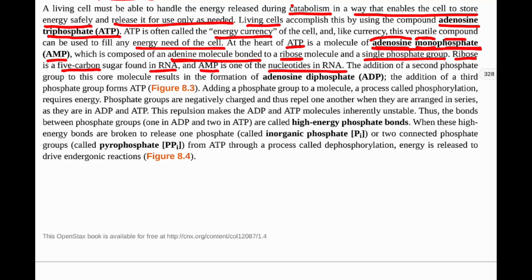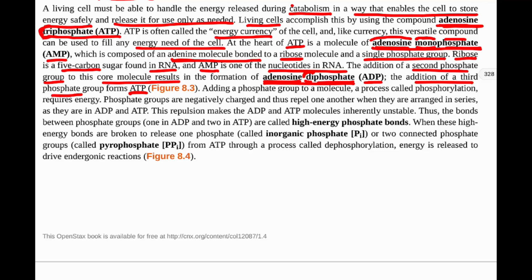The addition of a second phosphate to this core molecule results in adenosine diphosphate, or ADP. So di meaning two. So our adenosine group is attached to the ribose, and also attached to the ribose sugar are two phosphate groups, diphosphate. Then when we have the addition of the third phosphate group, we form ATP, because remember, up here it's adenosine triphosphate, tri meaning three phosphate groups attached to that ribose.